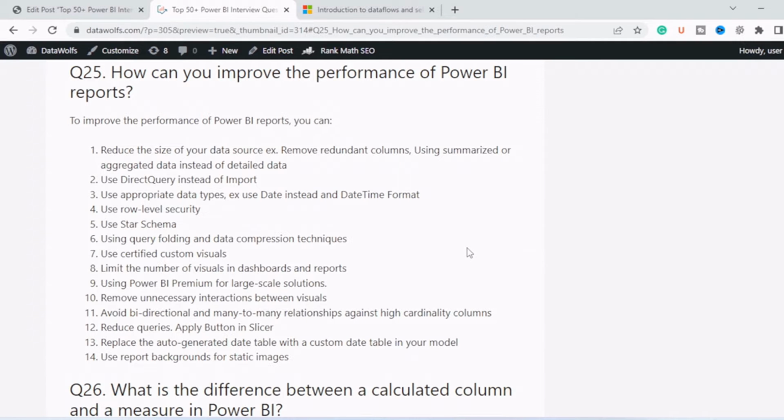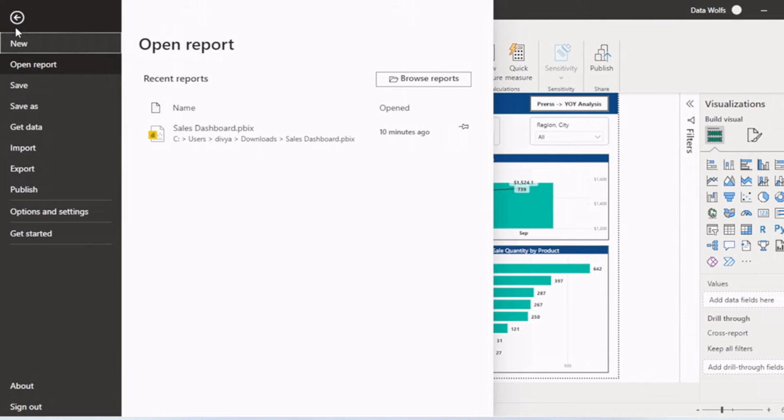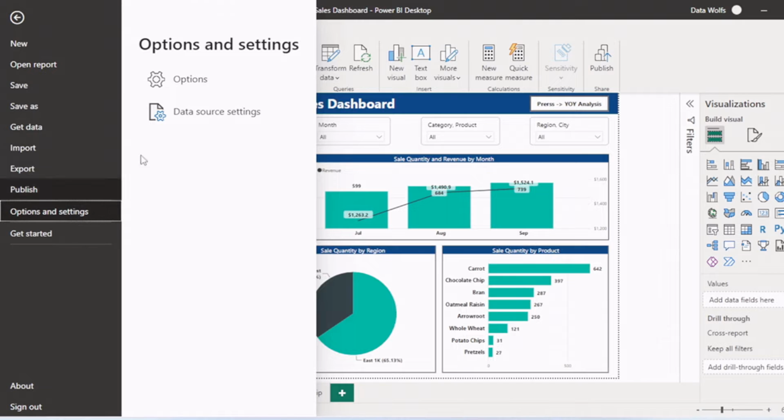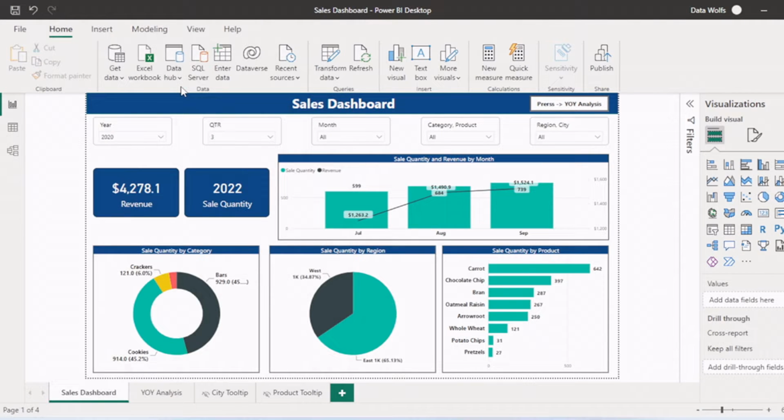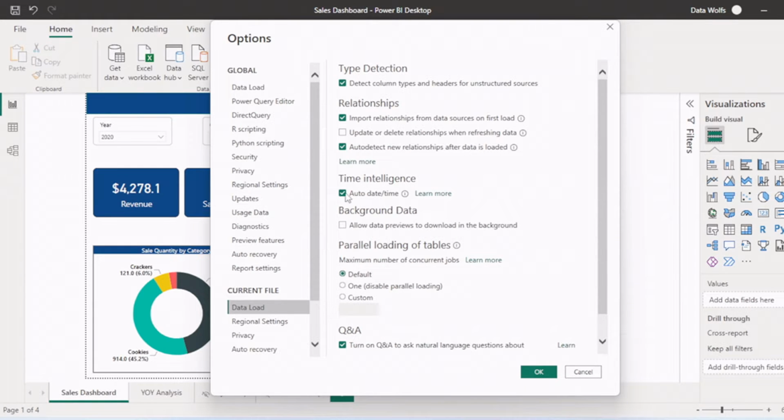Next is replace the auto generated date table with custom date table in your model. So if I go to data model, file, options and settings, options, in data load, you can see there is time intelligence, auto date time. If I hover over this I button, it says automatically create a hidden table for each field in data model that has a date or date time data type.